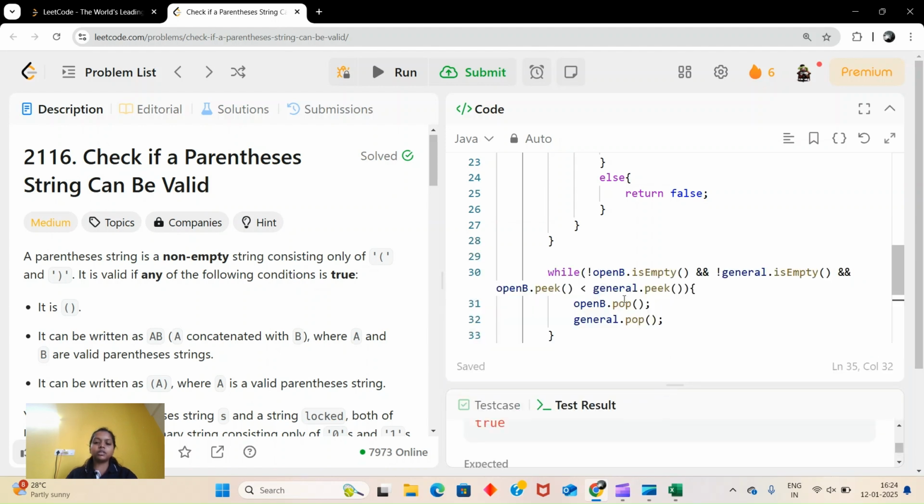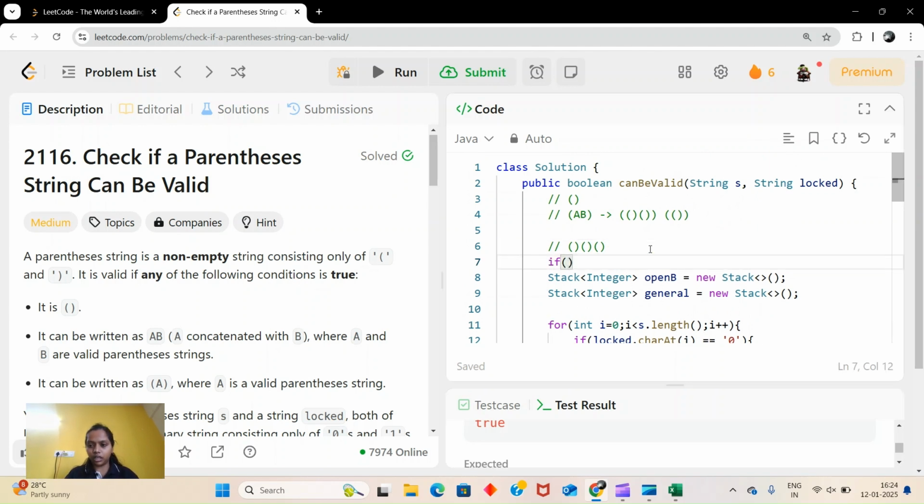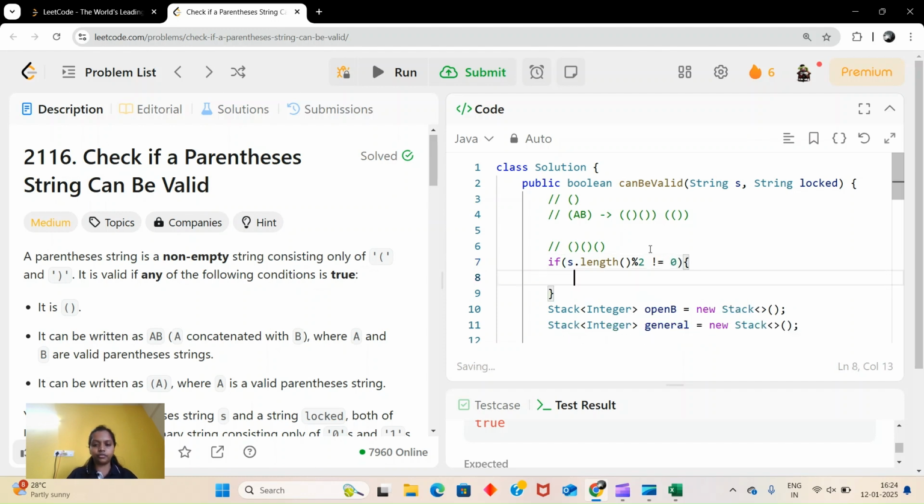We missed one thing. We discussed it, but we missed it. As I said in the beginning, if my s dot length % 2 is not equal to 0, that means it is odd, so we can return false directly. So let's run.